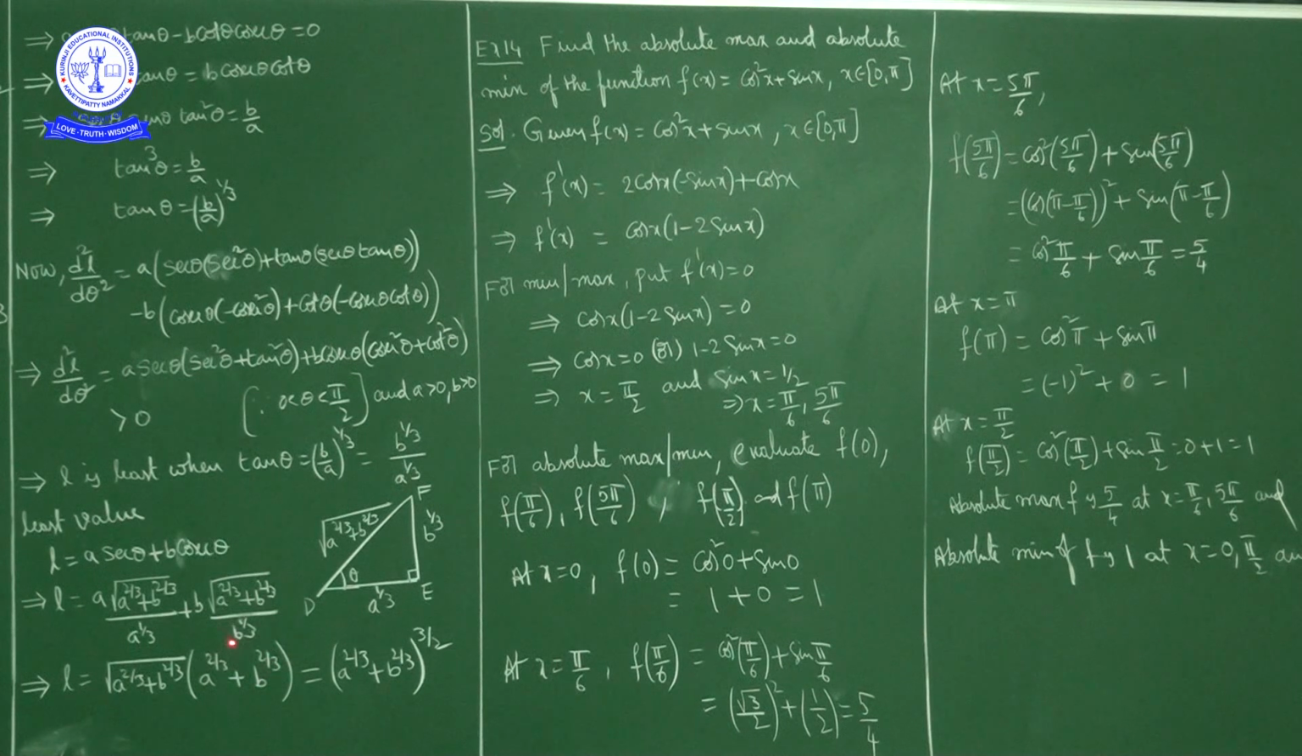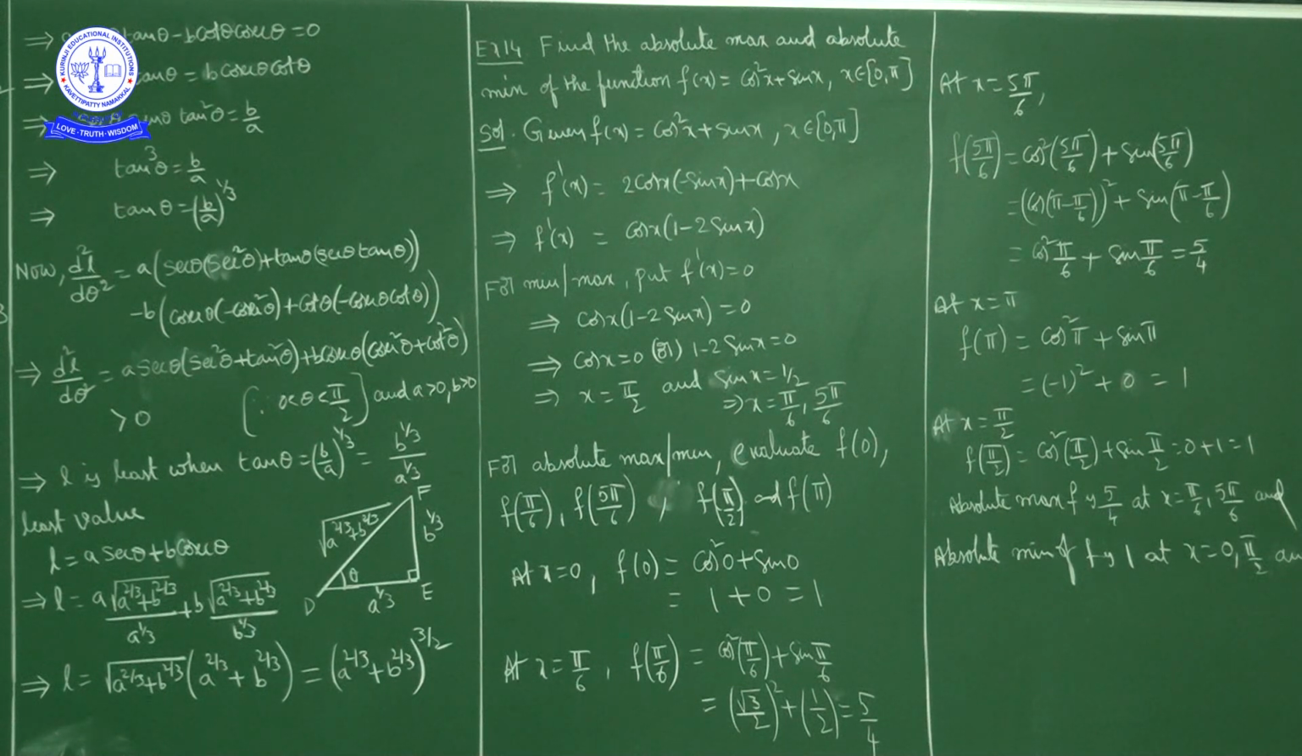So this is like x, this is square root of x. x into square root of x is x power 3 by 2. So the least value of L, or minimum length of hypotenuse, is a power 2 by 3 plus b power 2 by 3, whole power 3 by 2. Okay. I will repeat this question once again.